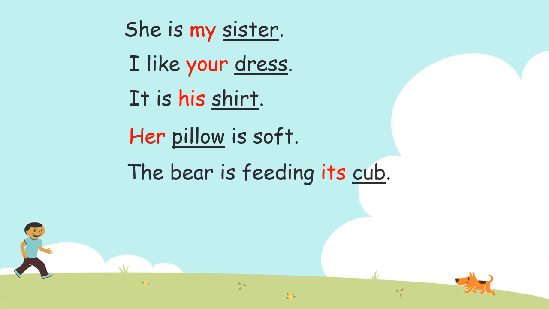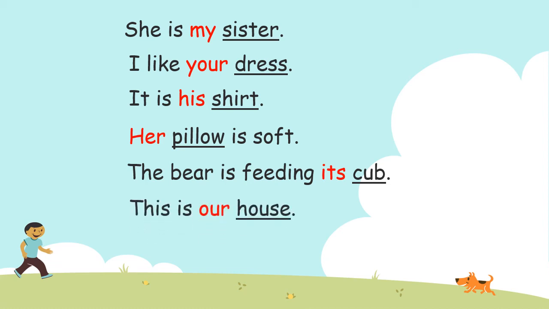The bear is feeding its cub. Whose cub? Its cub. So, its is showing the possession, that this cub belongs to the bear. So, its is the possessive adjective. Now, remember, we never use an apostrophe s in its in the possessive adjectives.